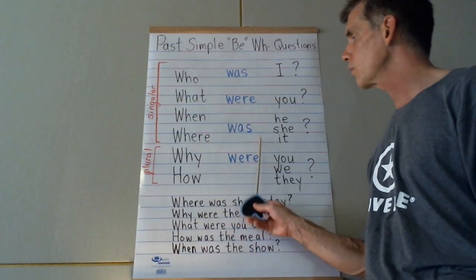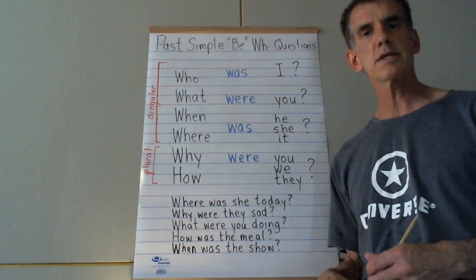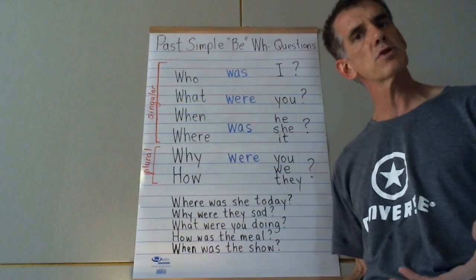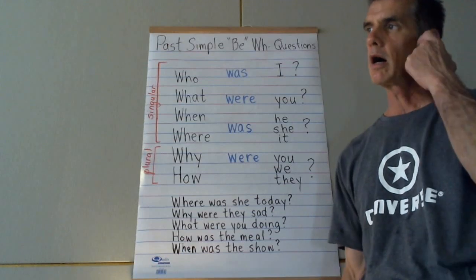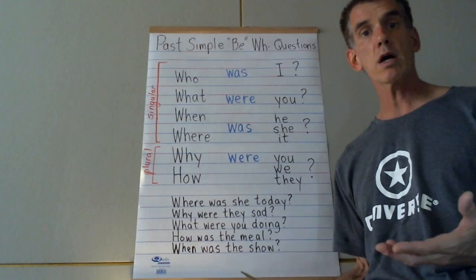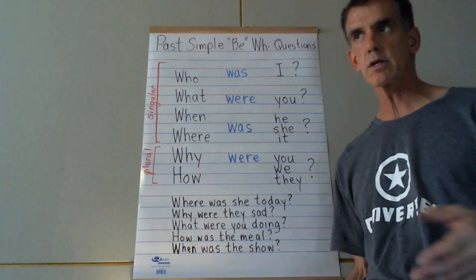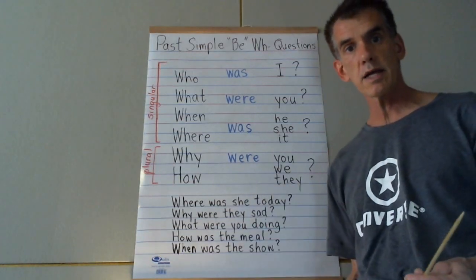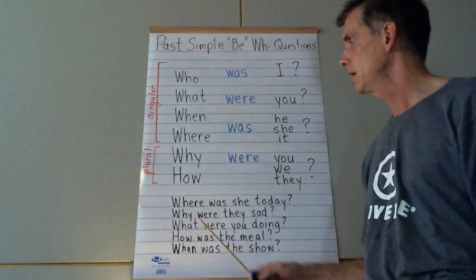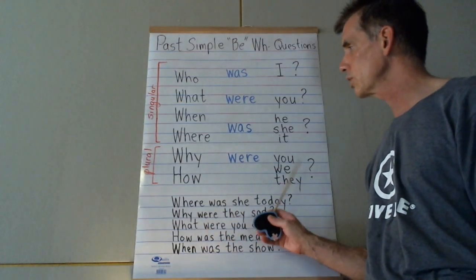Where was it? Like where was it? For example, if you're talking about a show or an event or something. I saw a rock concert. Where was it? It was in the park. It was in a stadium. In a large stadium. Why were you?